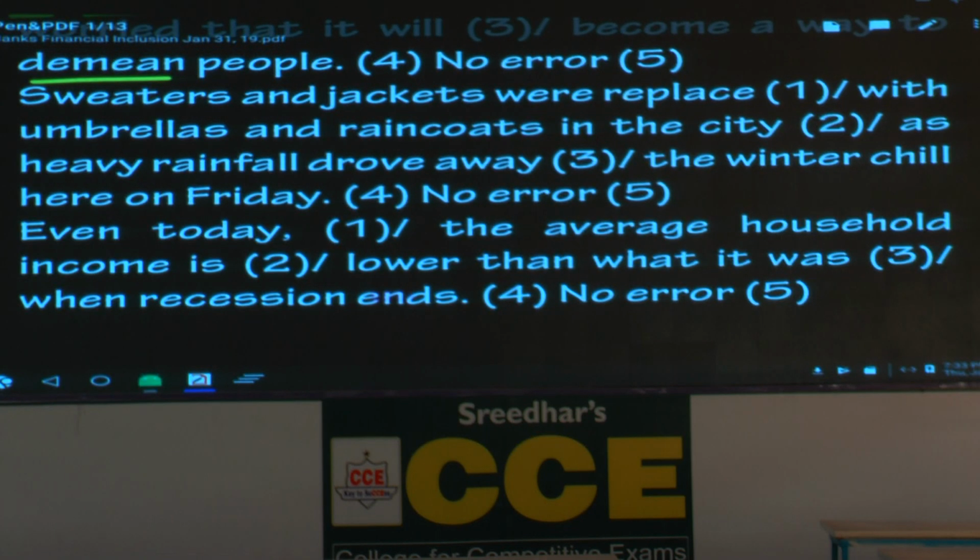Question number 3. Sweaters and jackets were replaced with umbrellas and raincoats in the city as heavy rainfall drove away the winter chill here on Friday. Now, these are all silly questions. I should not use that expression. I'm sorry to say that, but where is the error?